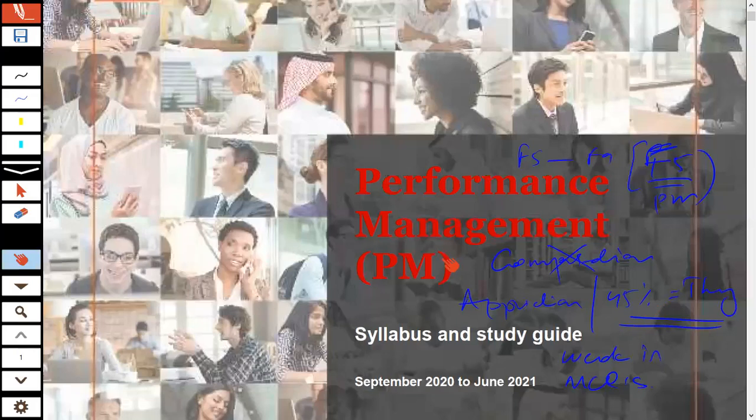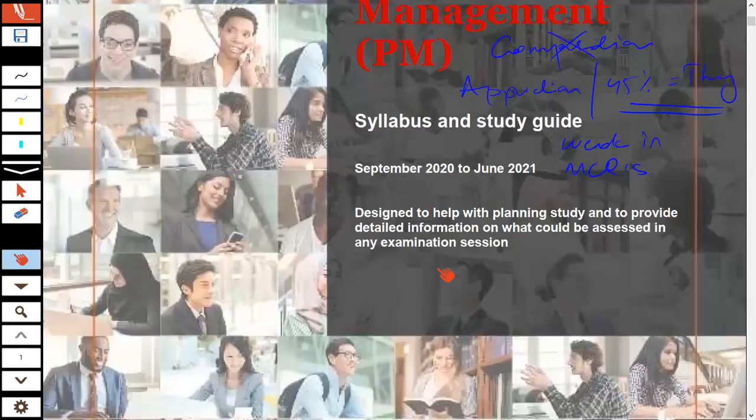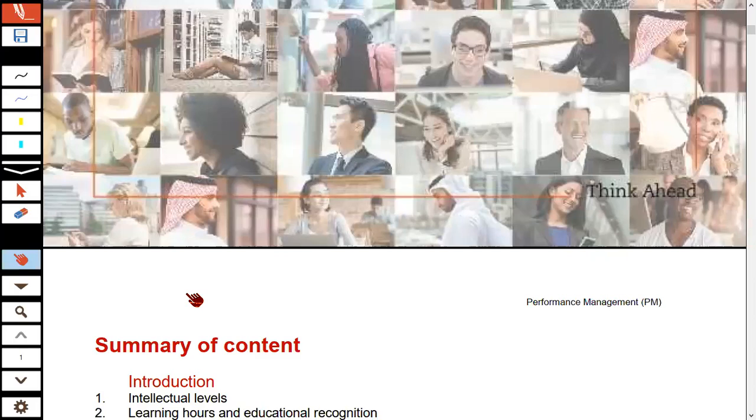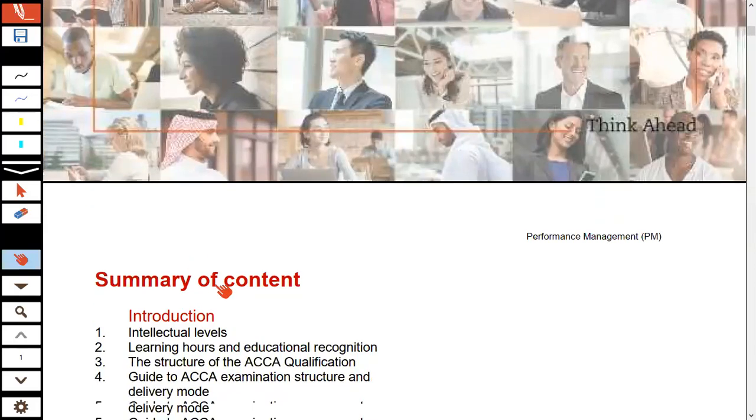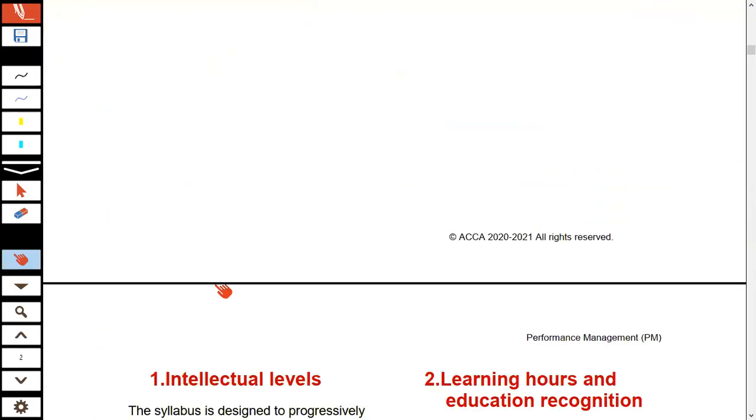Now, moving forward, I have in front of me the syllabus guide and the study guide, which is relevant for examination from September 2020 to June 2021 examination session. The guide which is going to be applicable in the next session is also available on the ACCA website. Not much of a difference in that specific guide also. But right now, I am going to be discussing the guide which talks about the relevant attempts.